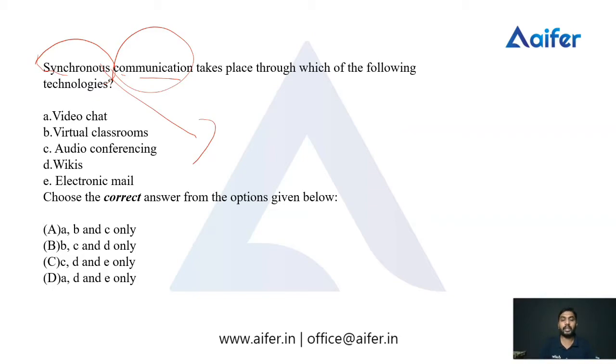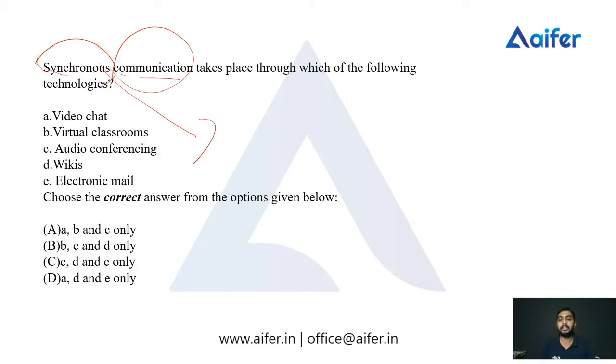There should be a sender and a receiver. So we can understand that synchronous communication means exchanging ideas and information only at the real time or the same time. So we have to understand very clearly what is synchronous communication.